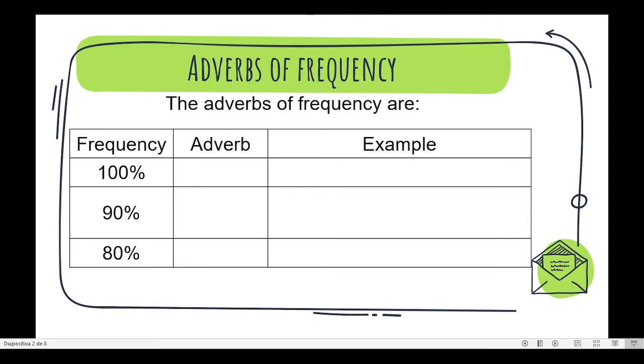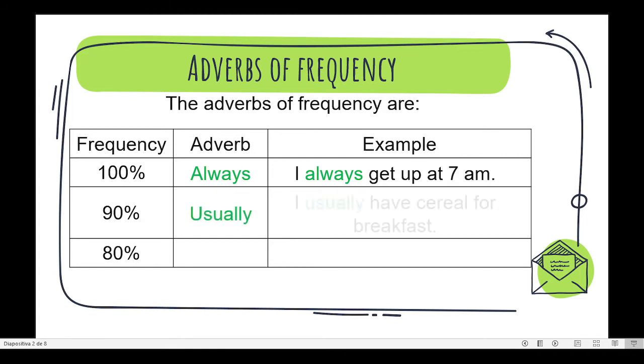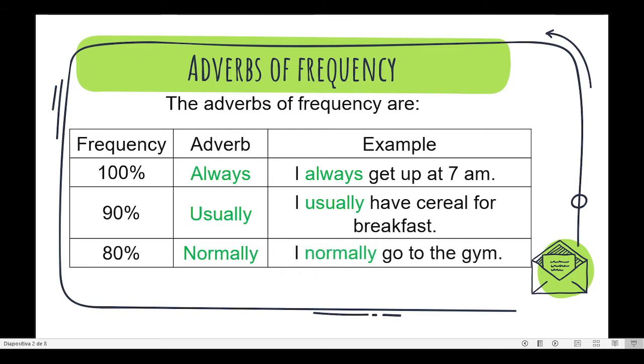The first adverb has a frequency of 100% and it is called always. Let's see the example. I always get up at 7 a.m. The next has a frequency of 90% and it is usually. For example, I usually have cereal for breakfast. Then we have normally. For example, I normally go to the gym. Very good, let's continue.